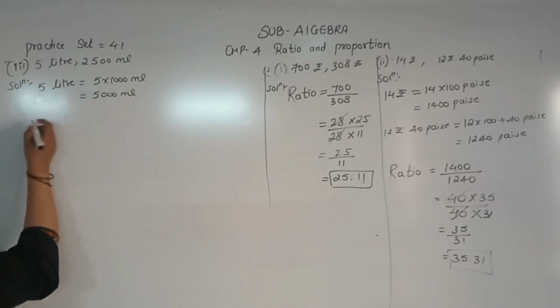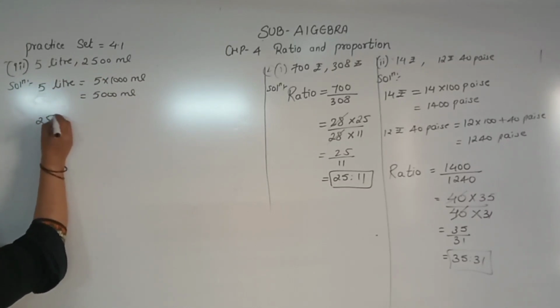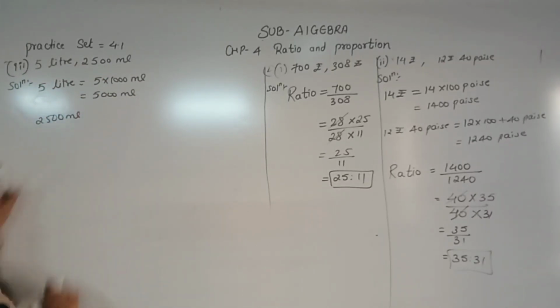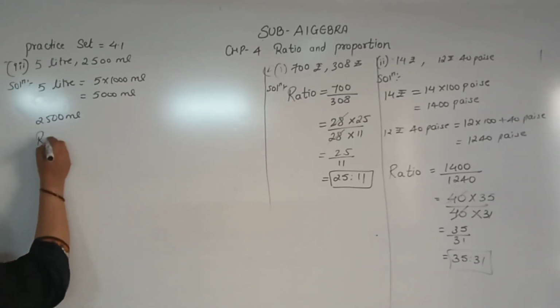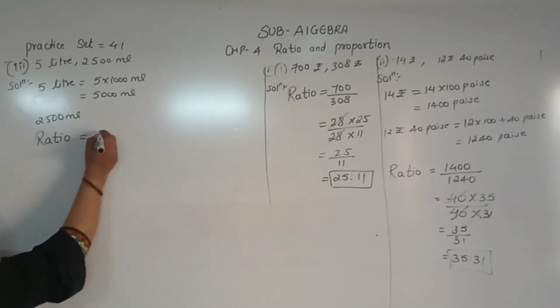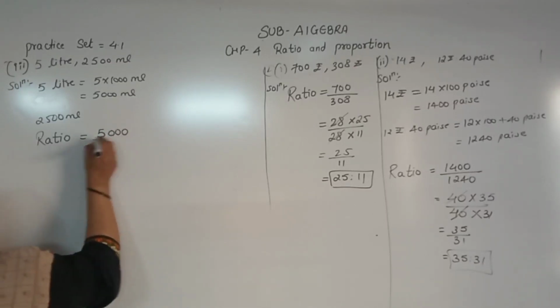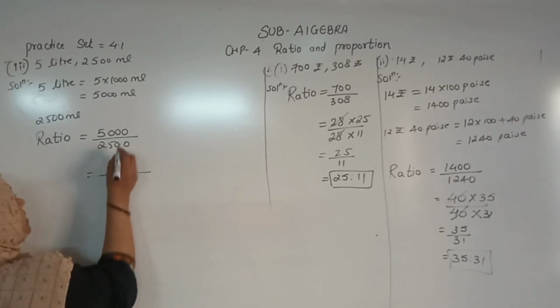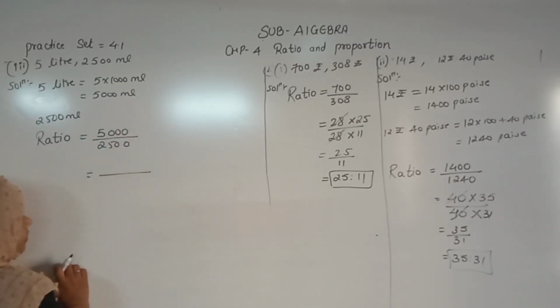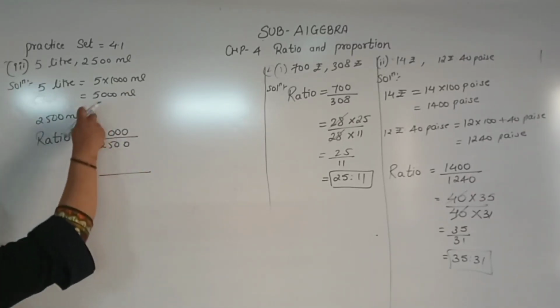Understood? Now on the next I have 250 milliliter. Already I have both the units the same. So now I will take the ratio. Okay. So 5000 upon 250. Now easily we can go. See, 0 0 cancel, right? 25 ones are 25, 25 2s are 50.